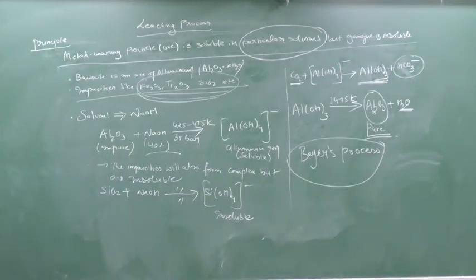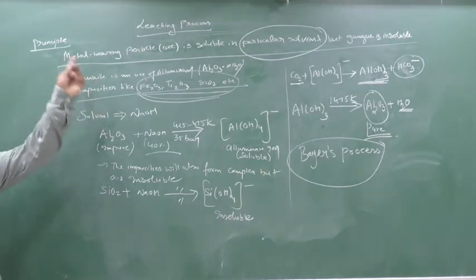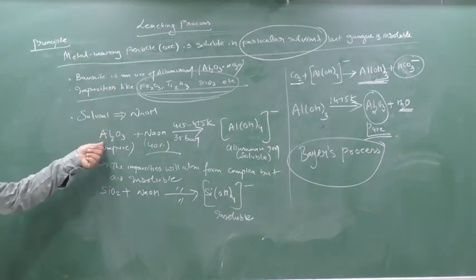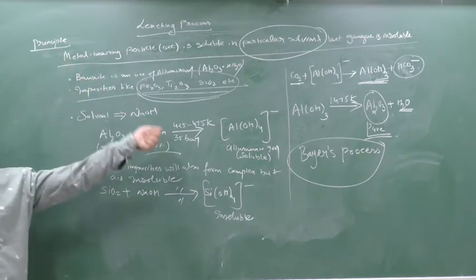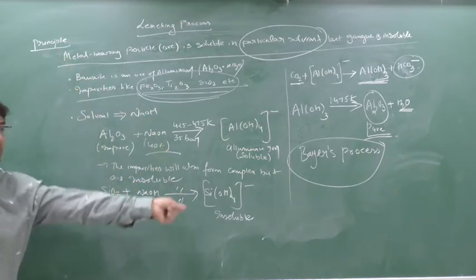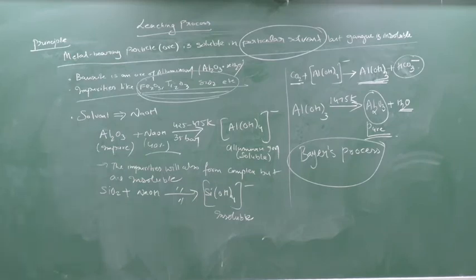Write down this, because what does the leaching process say? The metal bearing particles are soluble in a particular solvent. So this Al2O3 is soluble only in NaOH, not in KOH. So this is the leaching process. Here the metal bearing particle will be soluble and the impurity will be insoluble. Clear this part? Write down this. Then next I will go to the leaching of gold and silver. Written? Chalo. So we will see the leaching of gold and silver.